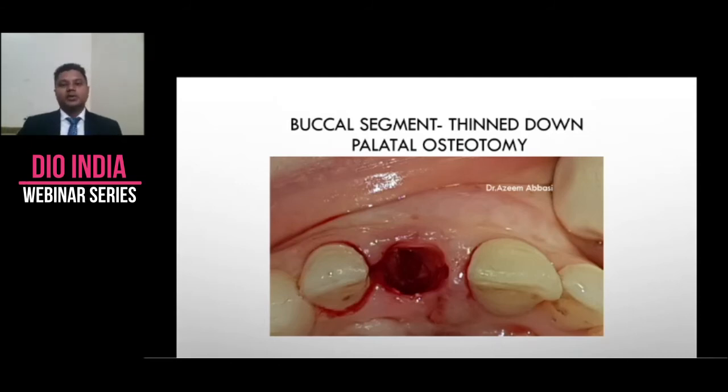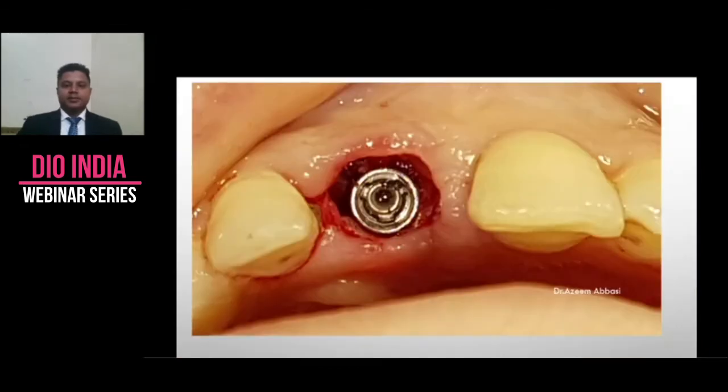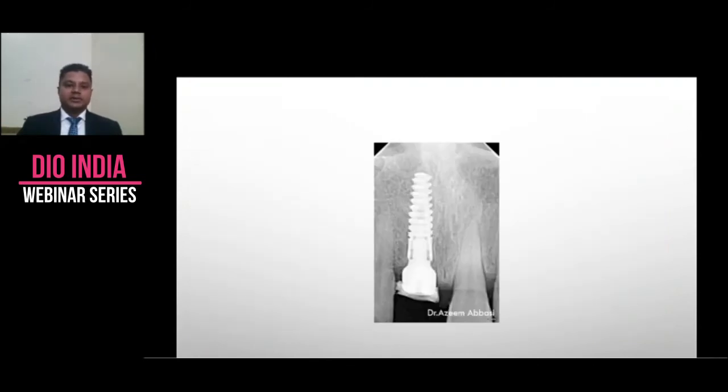So first what I do is I take a number 15C blade and I use it as a periotome. So I try to sever the periodontal attachment with the 15C, and then I shift on to my other periotomes. This 3.5 by 13, placed in proper 3D position. Palatal osteotomy, a jump distance is maintained, and this is how it looks.